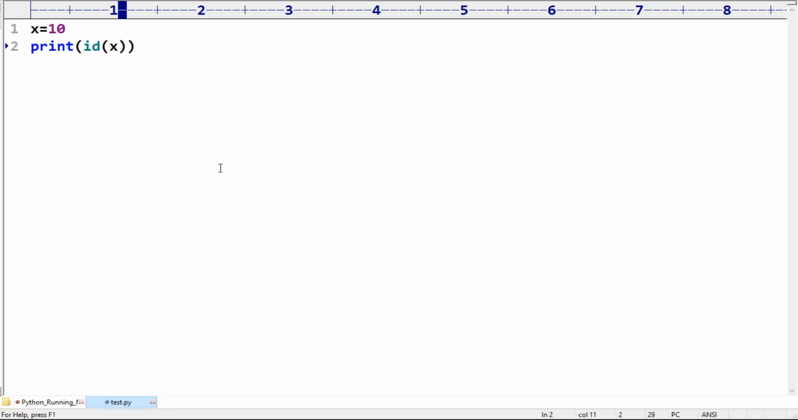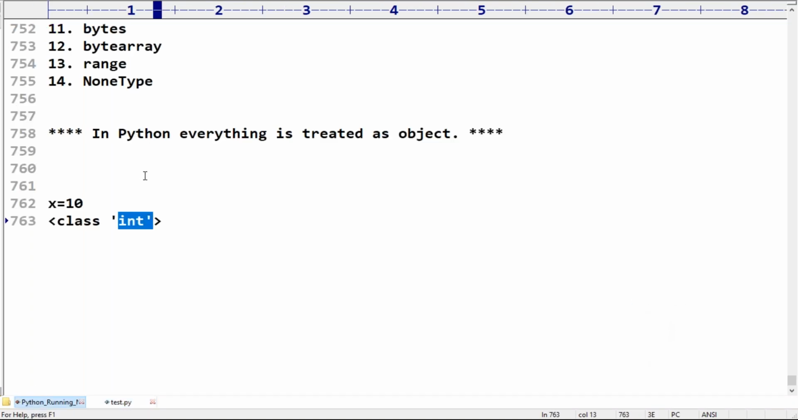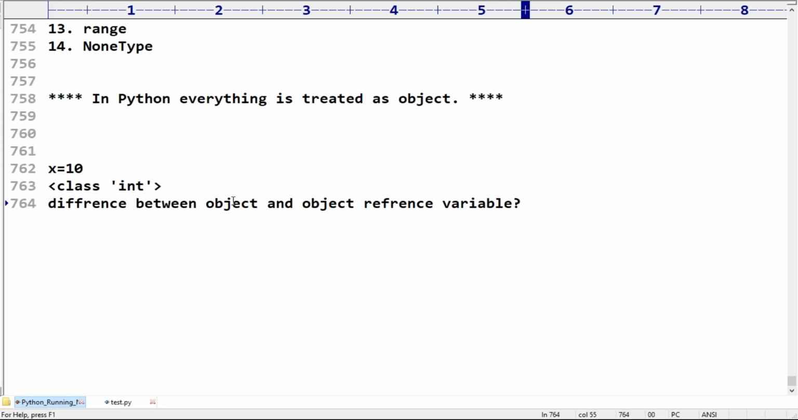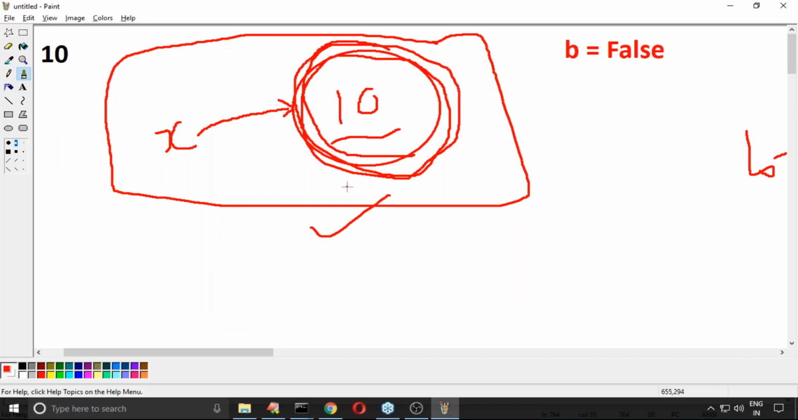Yeah, Ganesh. What is the difference between object and object reference variable? Someone is asking about it. Actually, I have to discuss it in the OOPS concept because it is object-oriented terminology. But anyway, in this diagram, which is the reference variable? X is the reference variable, pointing to this object.